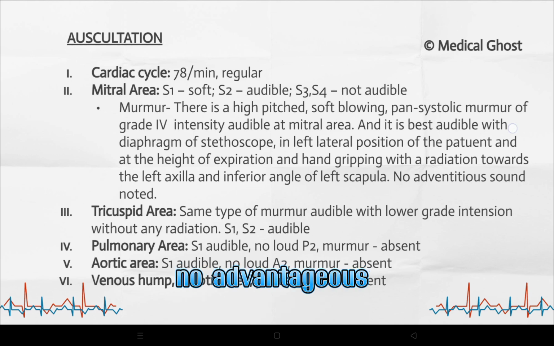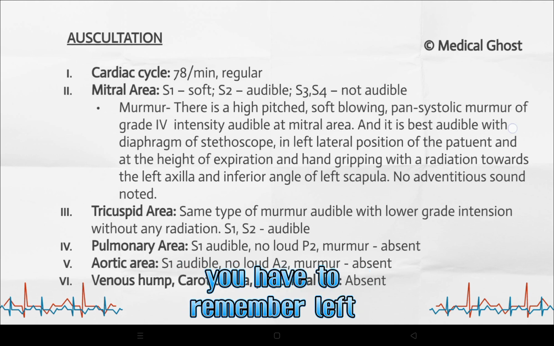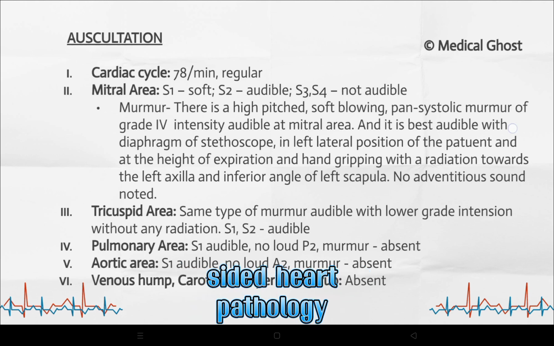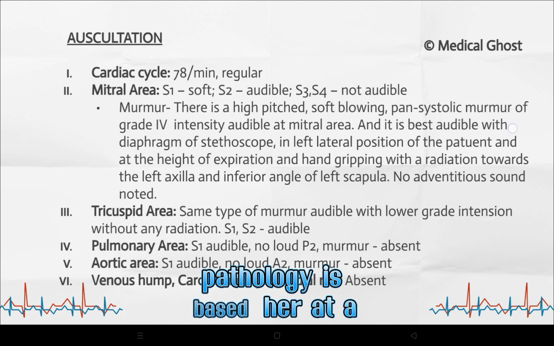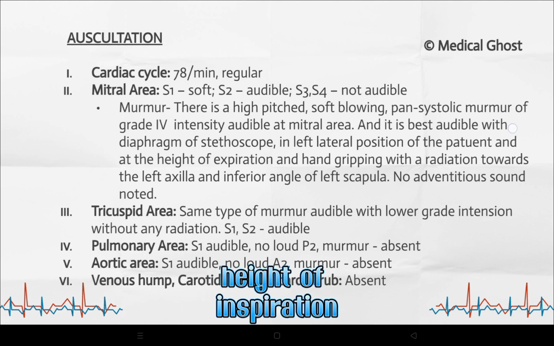No adventitious sound noted. Remember, left sided heart pathology murmur is best heard at the height of expiration, and right sided heart pathology is best heard at the height of inspiration.